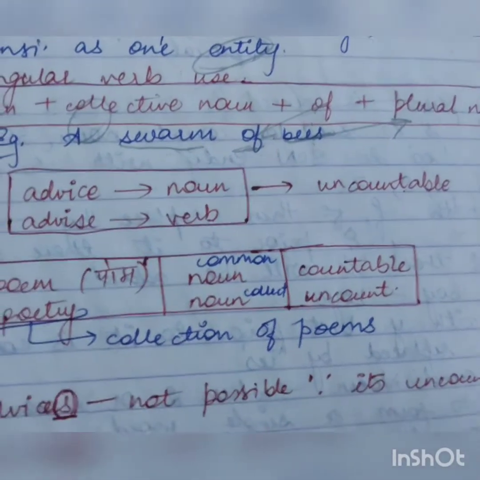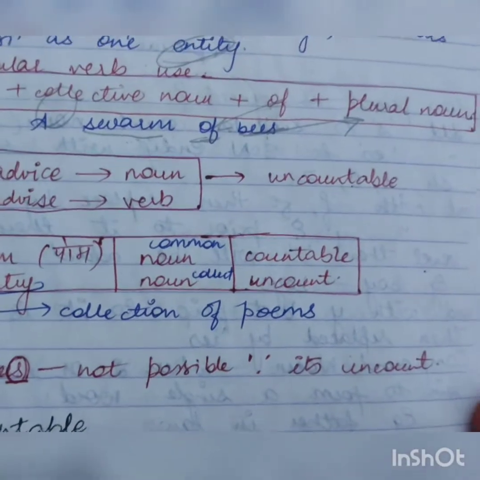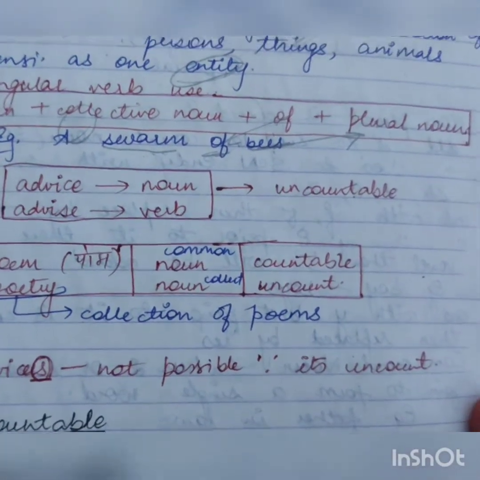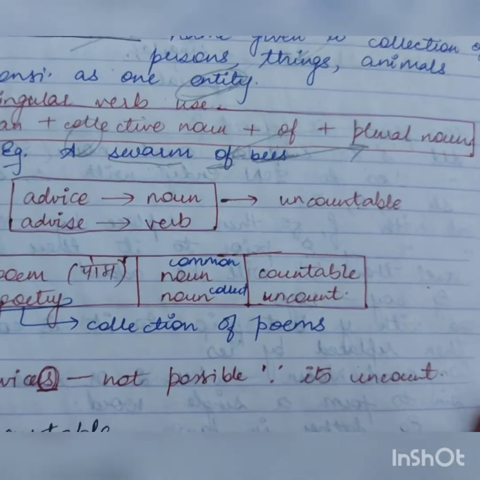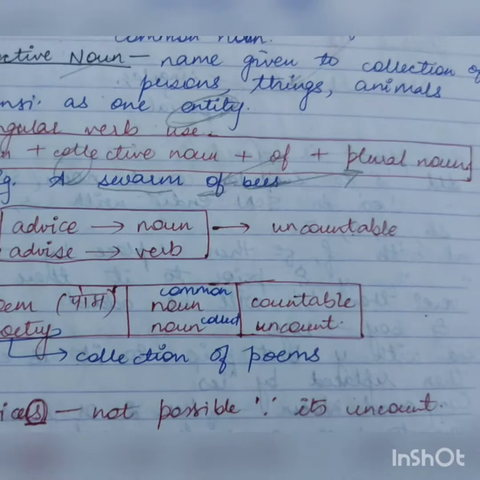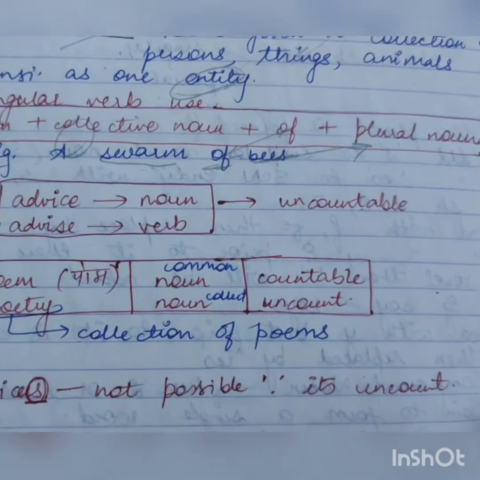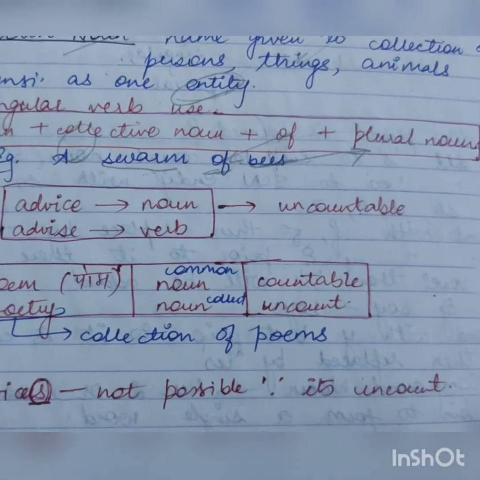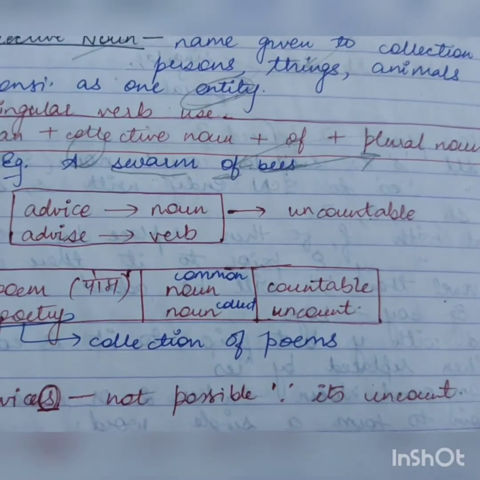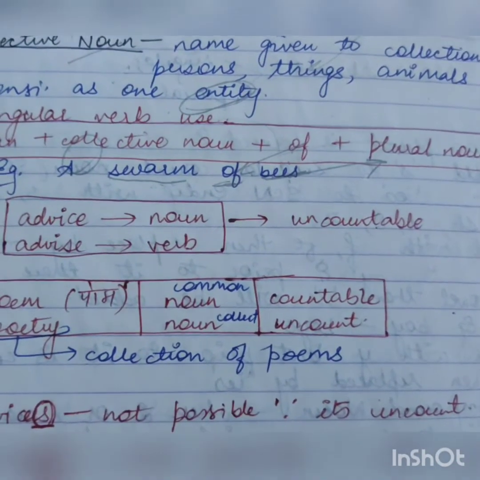And we can count how many poems a particular writer or a particular poet has written. We can count, right? This poet has written this many poems. So this is countable. Now poetry is a collection of poems, okay, and it is also a noun. Why? Because it's the name given to a group of poems, so it's also a noun.